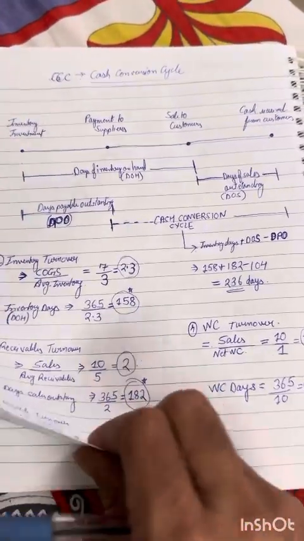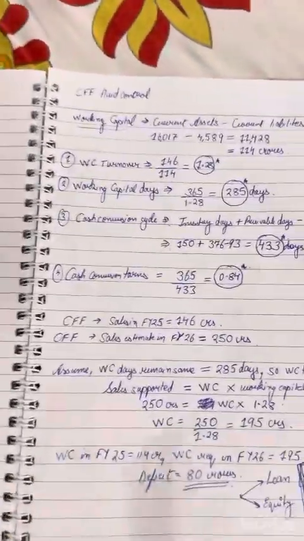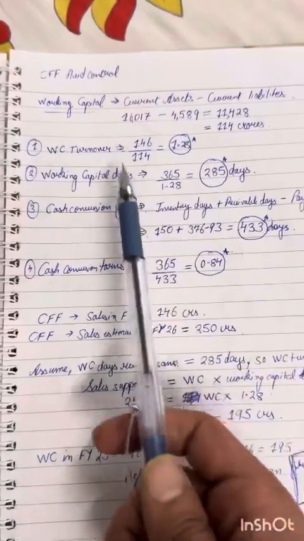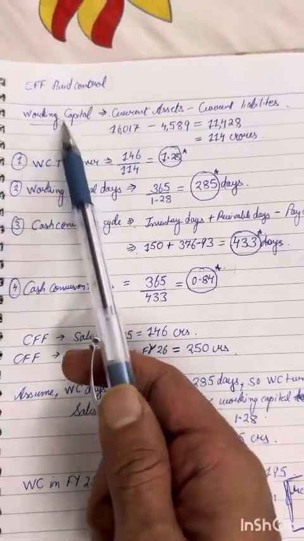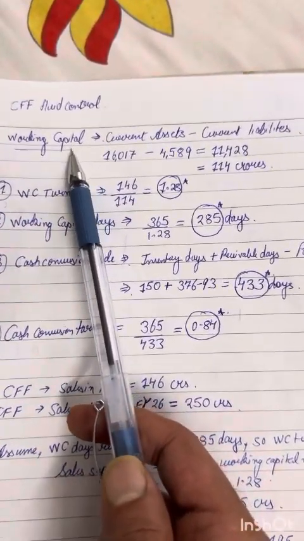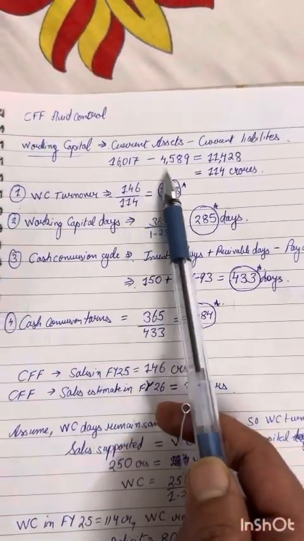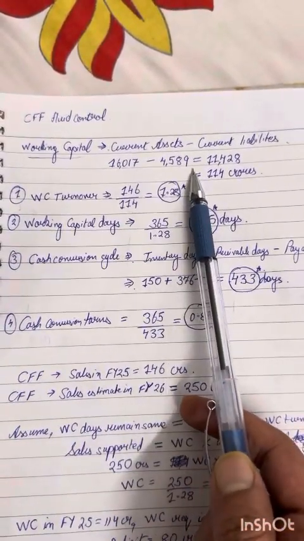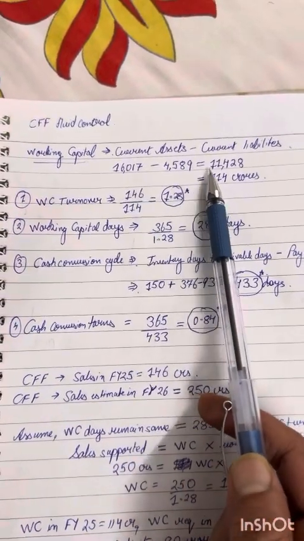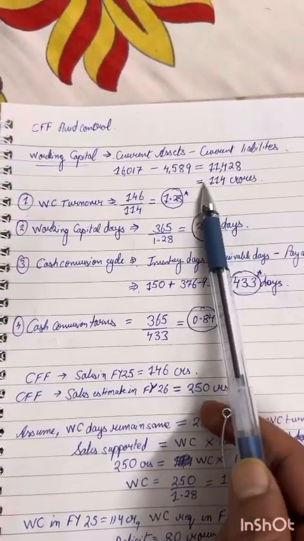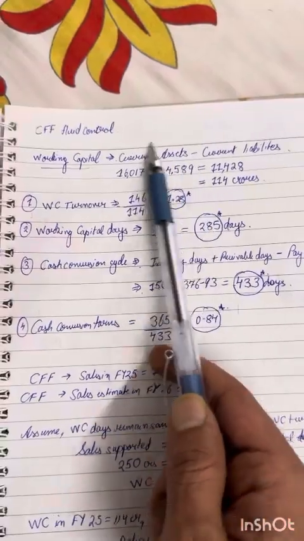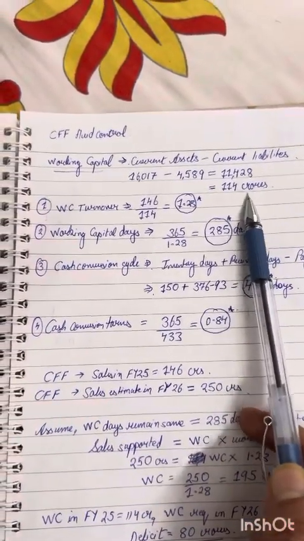Now I'll do that with an example. Like CFF, the company I've been talking about a lot. Let's see what its working capital is in reality. What is its working capital? Current assets minus current liabilities. We just read that. Its current assets minus current liabilities on the balance sheet is showing 114 crores. So working capital is 114 crores.